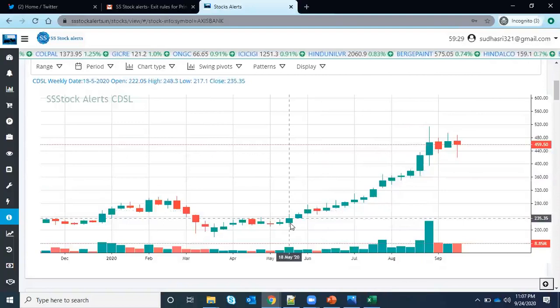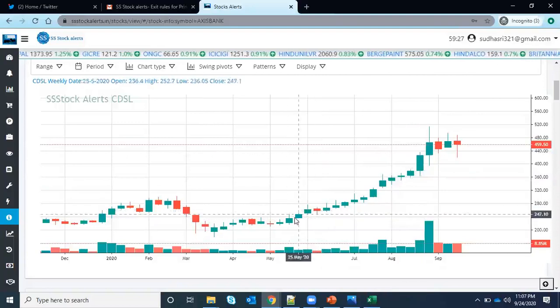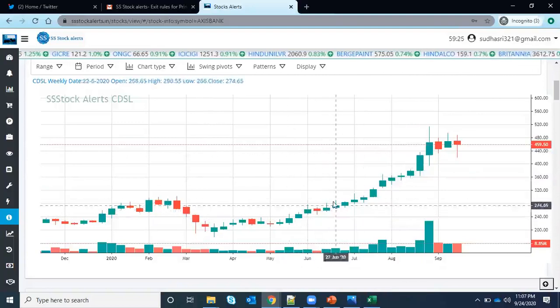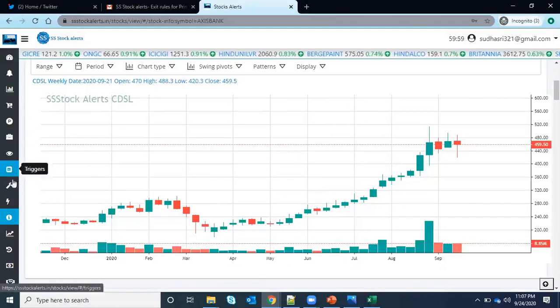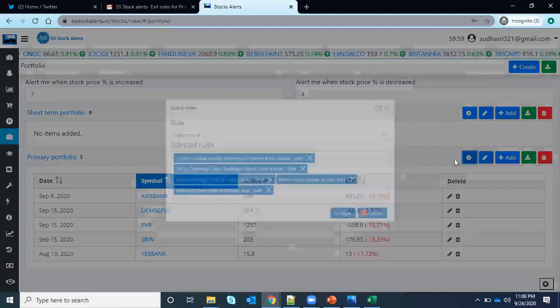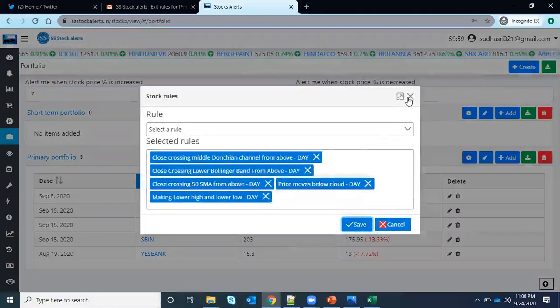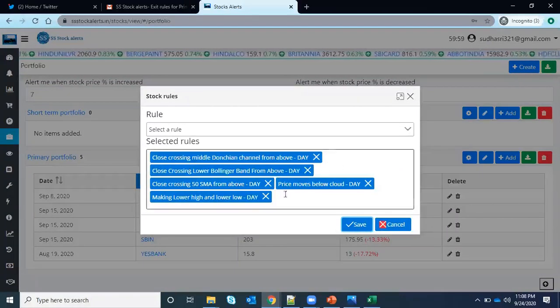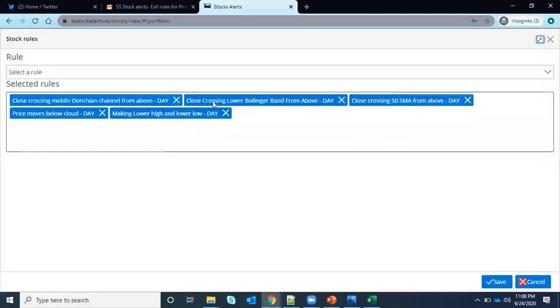So with that, you don't need to keep looking at whether your stock is performing or not. You can set your own rules and just wait for that. So that is the exit rules. If you are not setting any exit rules, the system does not give you any, so you have to set them manually. You can set your own exit rules either on daily, weekly or monthly.